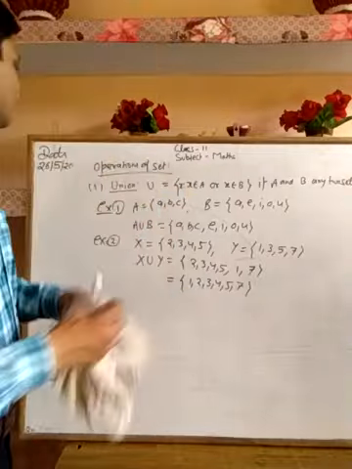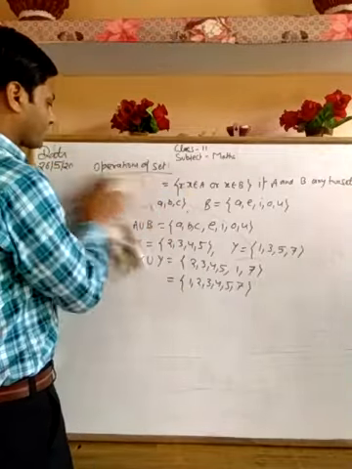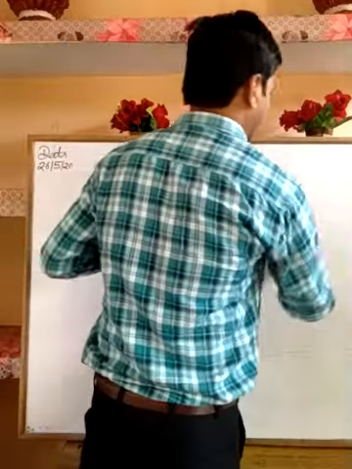Now the next operation will be intersection.